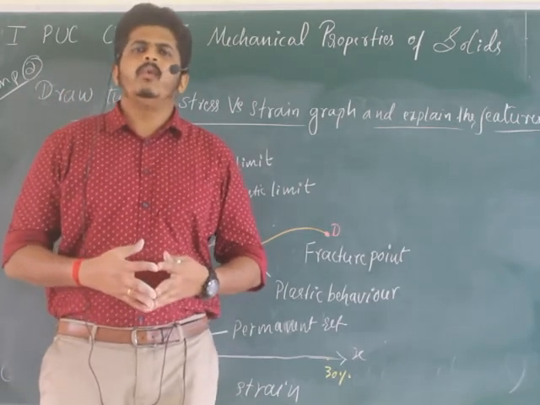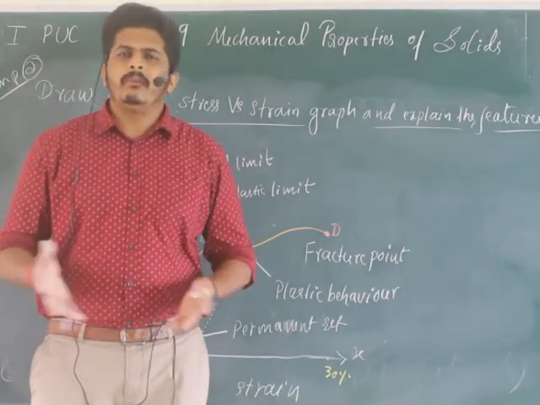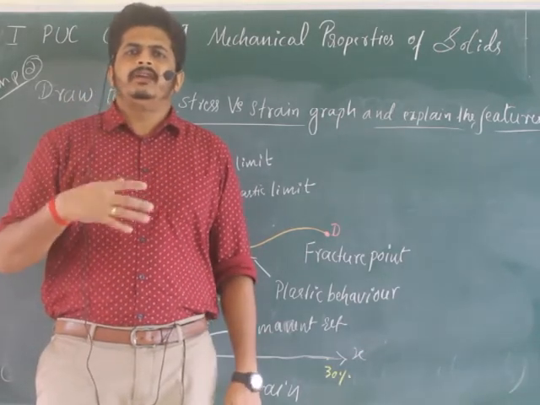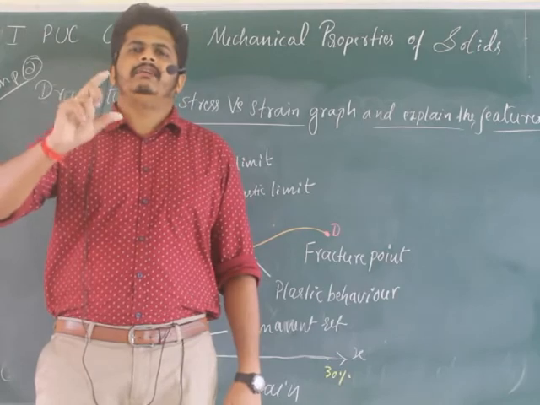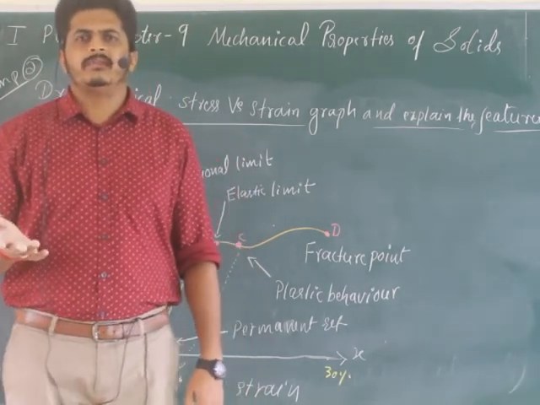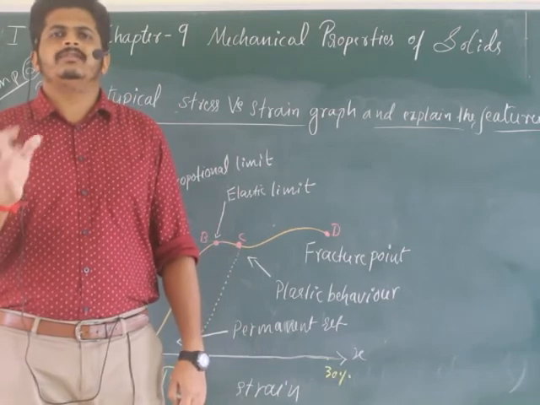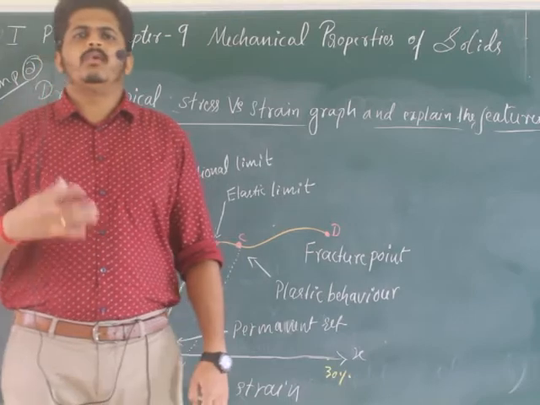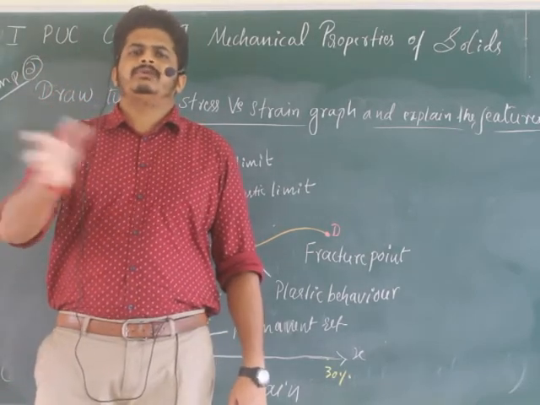Why? Because of the overweight, the deforming force applied is too much. That is why nowadays, when the maximum weight level is crossed, the lift won't go up. It will give a siren or make some noise, meaning overload, so that people have to come out.